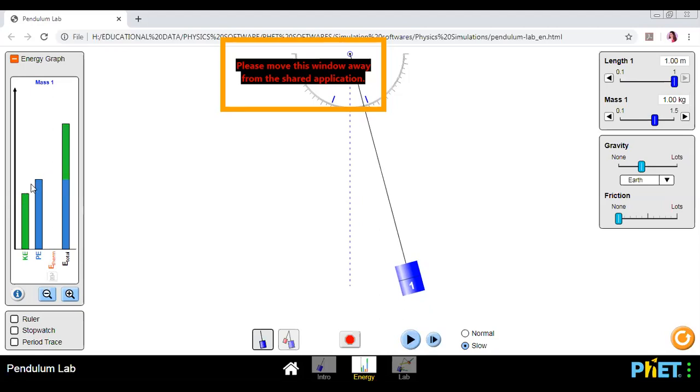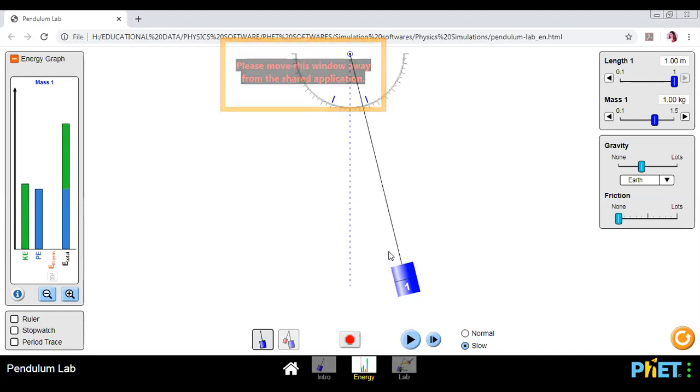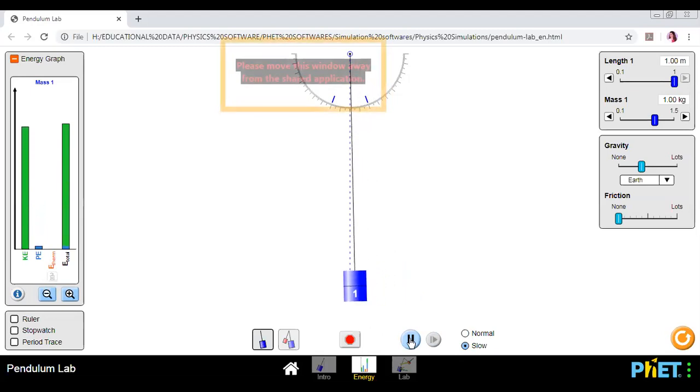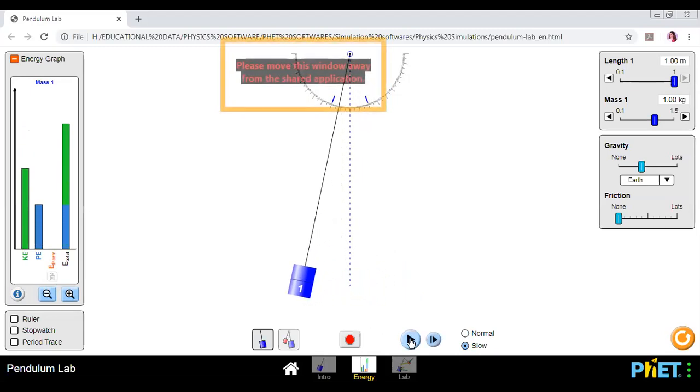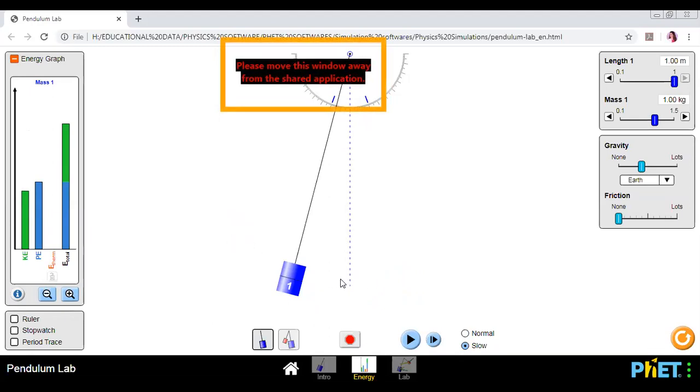See, we are very close. See, it is somewhere here in between the swing. You will find that the kinetic and the potential will become equal. So you will find it is coming out to be equal somewhere in between the swing. Not at the extreme, not at the mean, but somewhere in between.